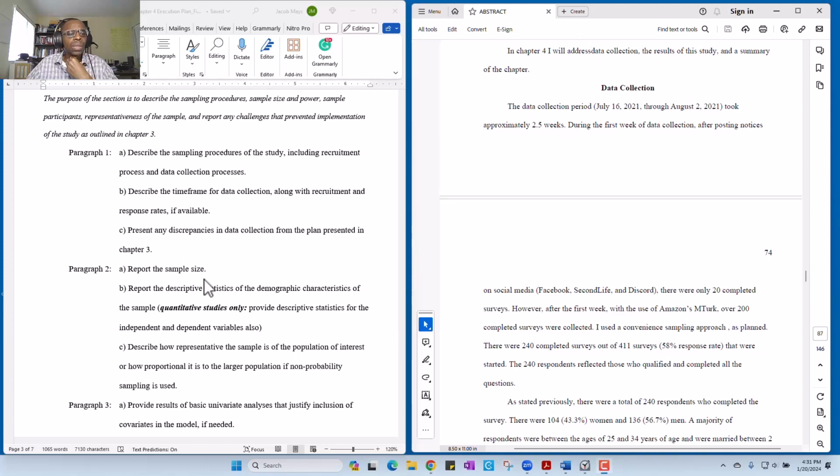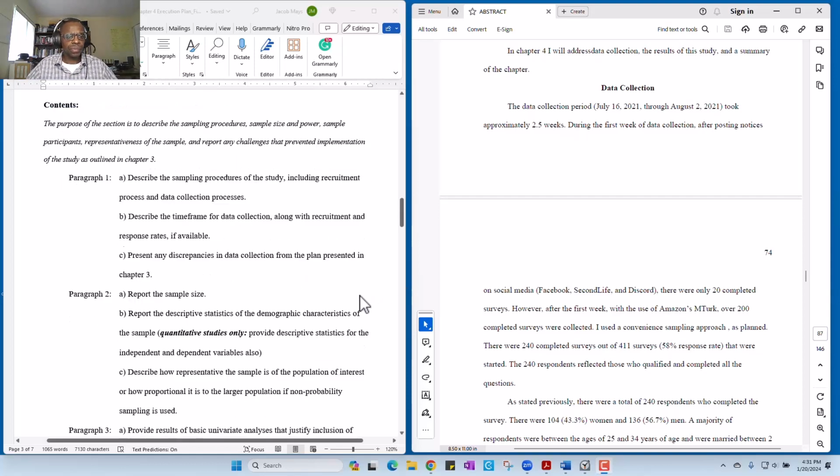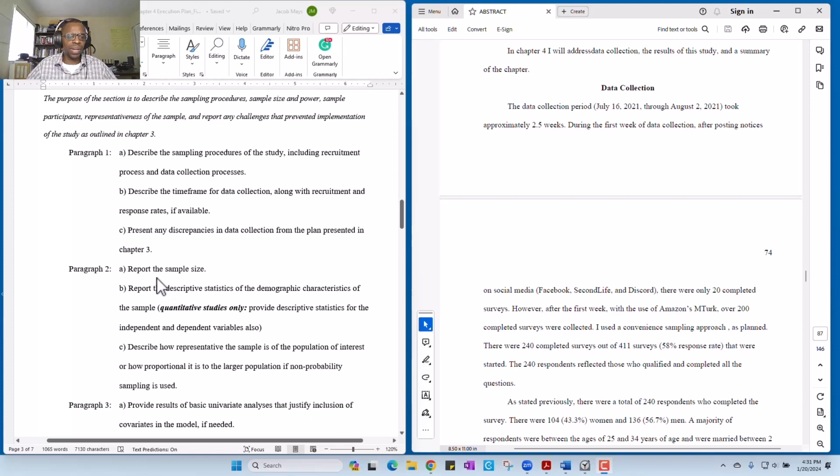All right, so now we come to paragraph 2 of the data collection section for chapter 4. The first thing we're going to do in this paragraph is report the sample size. The next thing is to report the descriptive statistics of the demographic characteristics of the sample.